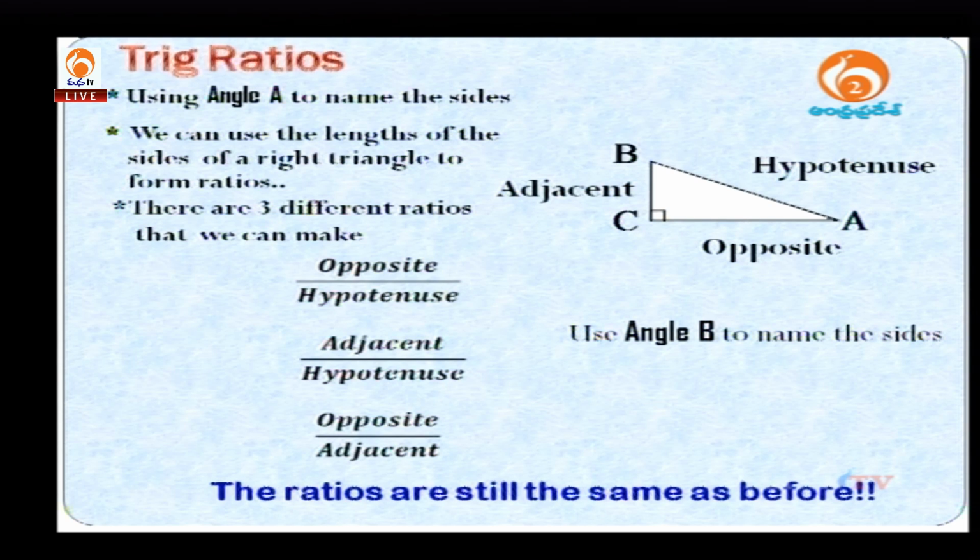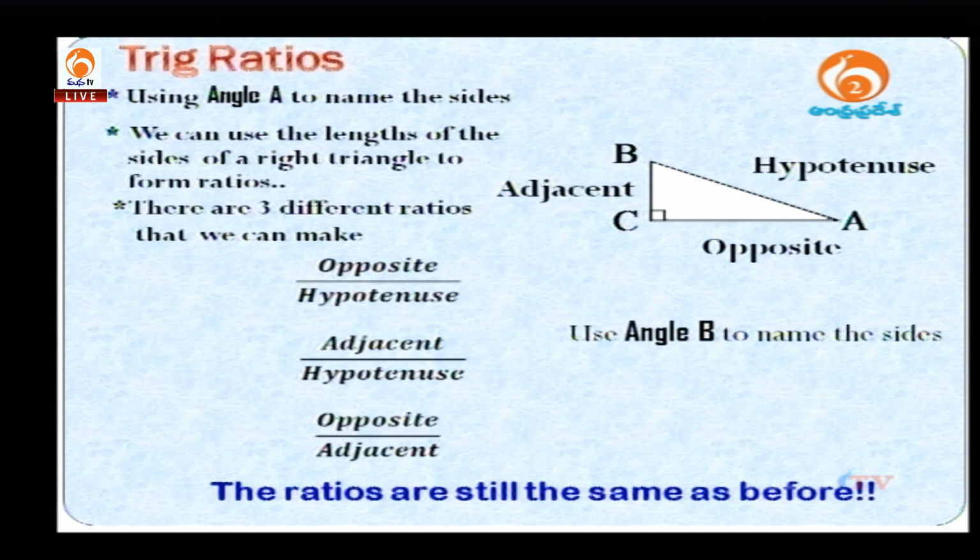We can use the lengths of the sides of a right triangle to form ratios. There are three different ratios that we can make. First one is opposite by hypotenuse, the second one is adjacent by hypotenuse, and the third one is opposite side by adjacent side.